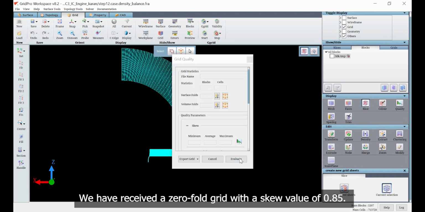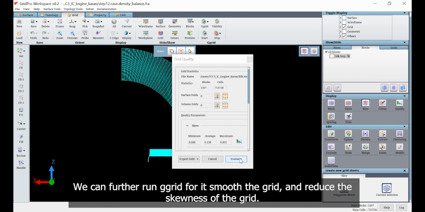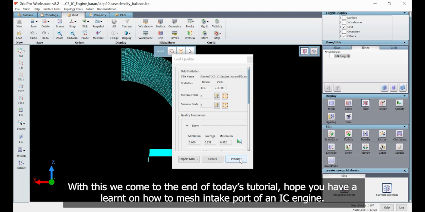We have received a 0-4 grid with a skew value of 0.85. We can further run ggrid for it to smooth the grid and reduce the skewness of the grid. With this, we come to the end of today's tutorial. Hope you have learned how to mesh an intake port of an IC engine.